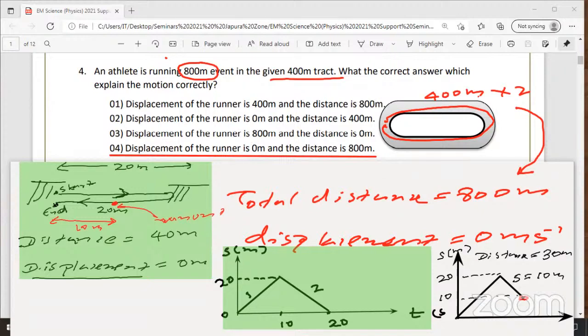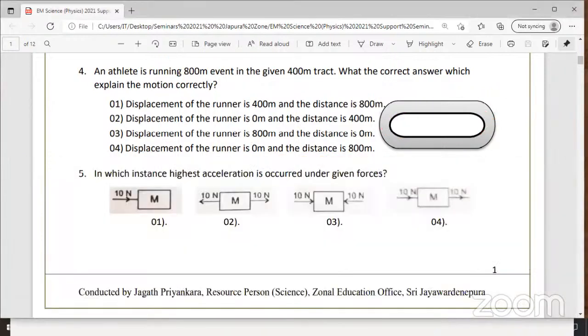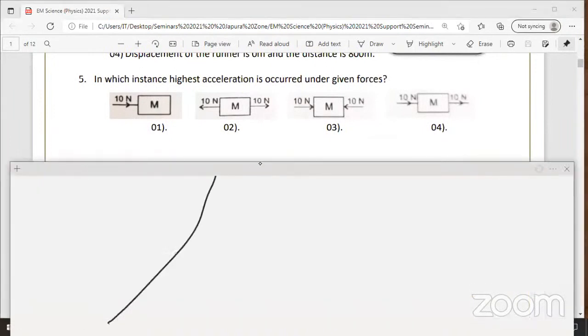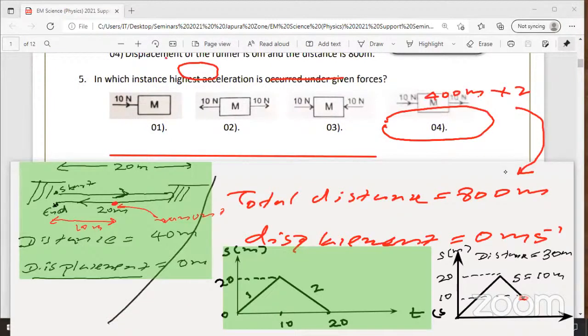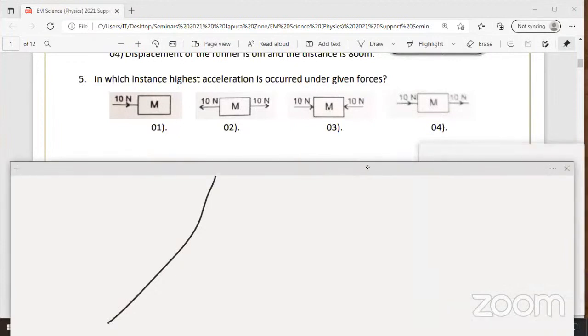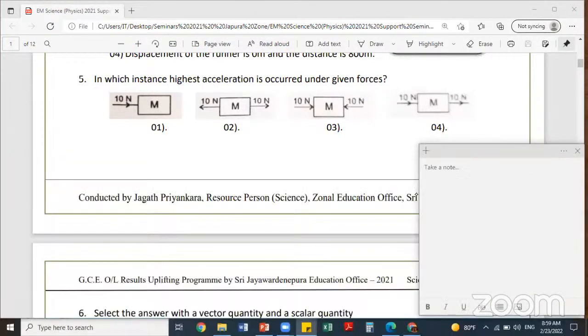Question number 5. I'll erase the screen. Sorry about that. I'll erase the screen, right? Okay. Question number 5. Any volunteers? Those who got the answer.